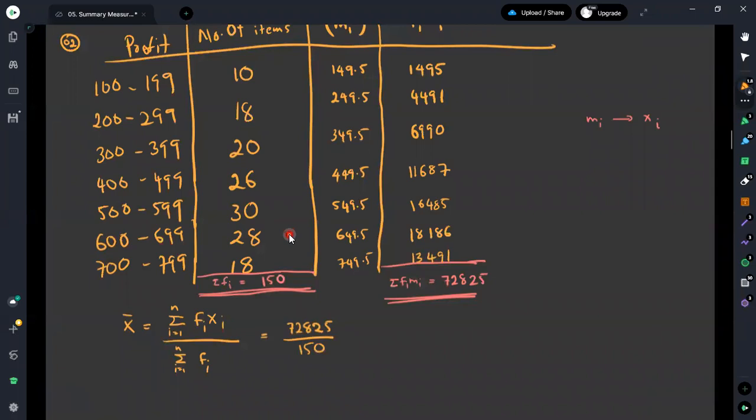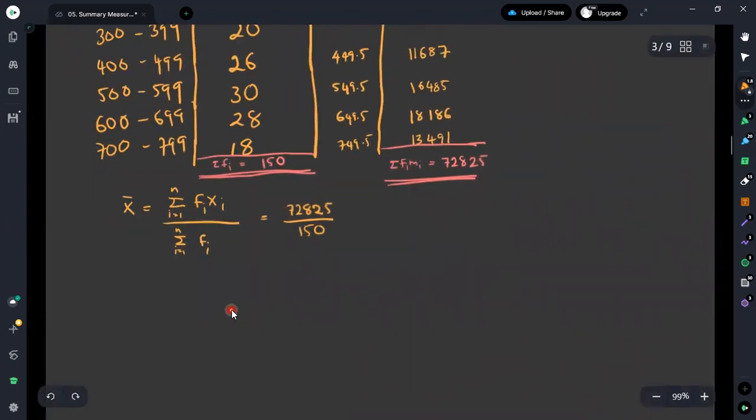Therefore, we need to divide 72,825 by 150, since that is the value we have obtained as the summation of fi. Then we can see that the value for x bar is equal to 485.5.